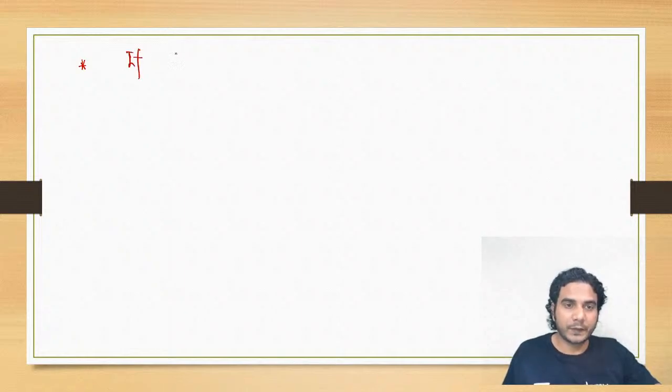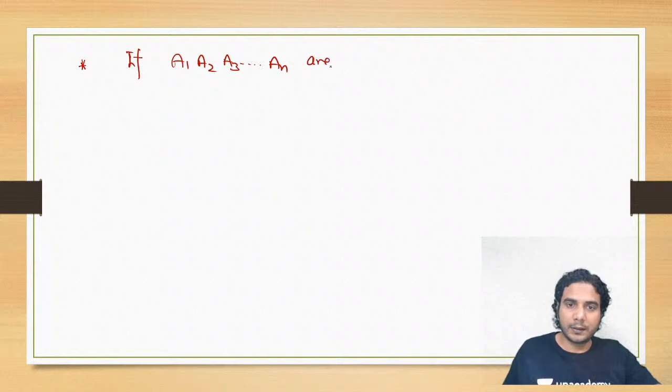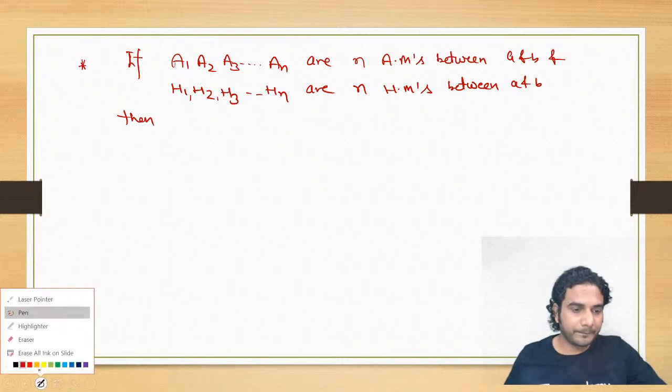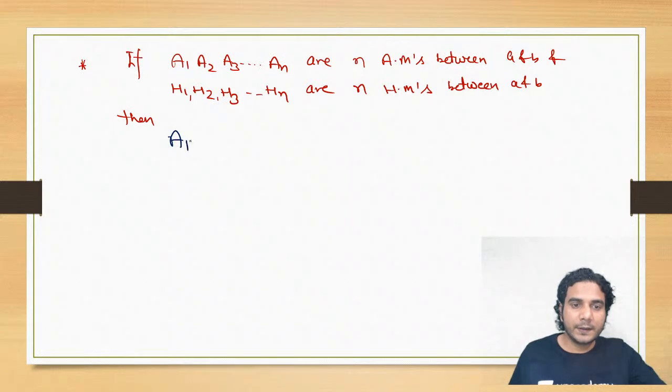If A1, A2, A3 and so on up to An are n arithmetic means between A and B, and H1, H2, H3 and so on up to Hn are n harmonic means between A and B, then this is the property: A1 into Hn, first into last, is equal to A2 into the second last harmonic mean, that is Hn minus 1, and so on.